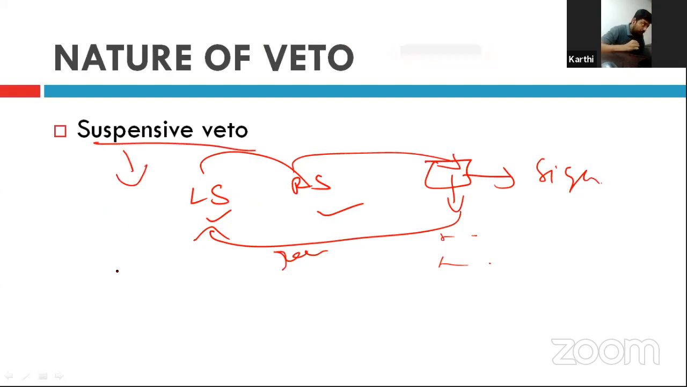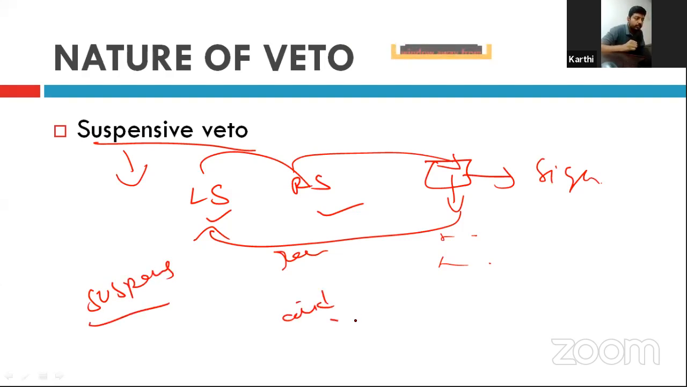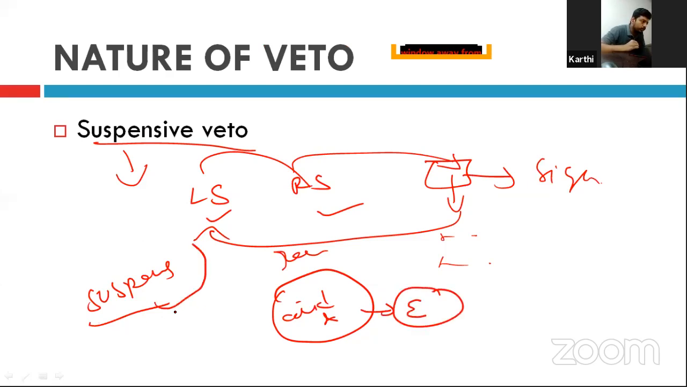You should not confuse the suspensive veto with the aid and advice that we have seen in the initial part of this class, right? These two are different. This is with respect to the executive's aid and advice. This is with respect to the legislature's bill. Okay, suspensive veto and aid and advice binding on the president are not the same, right?